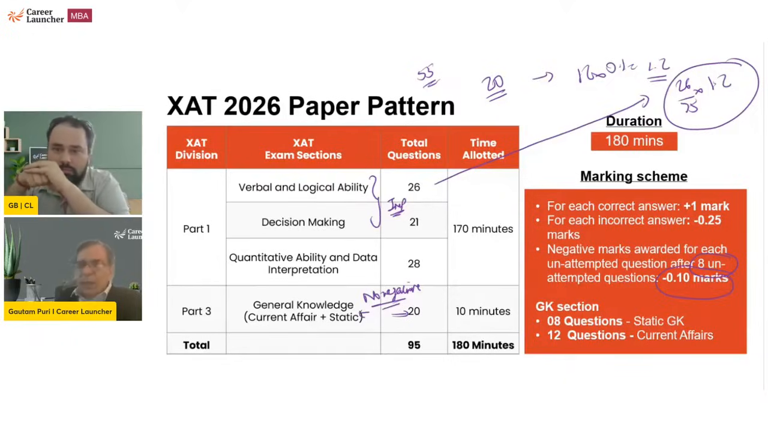Now to me, that does not mean I should mark an answer. Many students foolishly say, since there is negative marking for unattempted, mark something. But my logic is very simple. If I mark and get it wrong, I lose -0.25. If I don't mark, I lose -0.1. So I will mark an answer only if it's a reasonably good educated guess. Otherwise I will leave it. If I don't know anything about the question, leave it and move ahead, because -0.1 is better than -0.25. That is the basic thing I will look at.